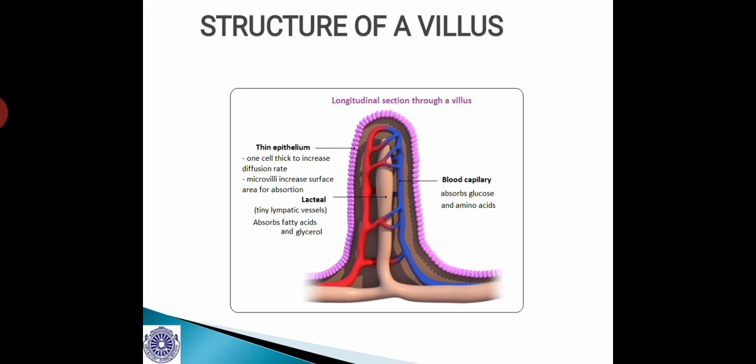And this region, which is present at the base of two successive villi, will have a glandular projection called crypts of Lieberkühn, which contains intestinal glands, and these intestinal glands secrete the digestive juice called intestinal juice or succus entericus, which plays an important role in digestion, the details of which I have already explained to you in the previous slide.